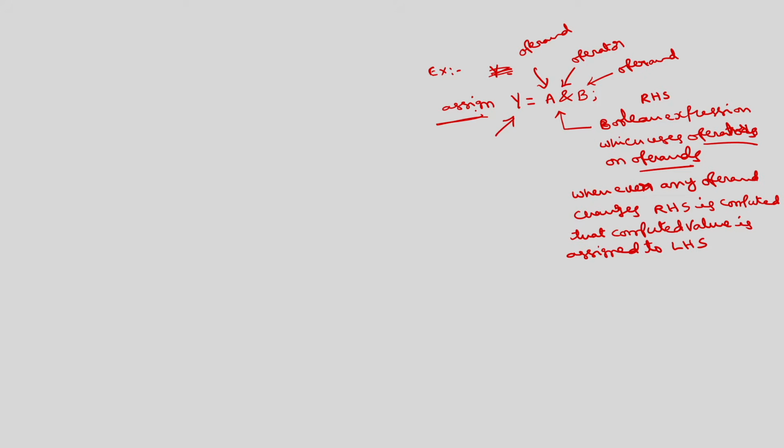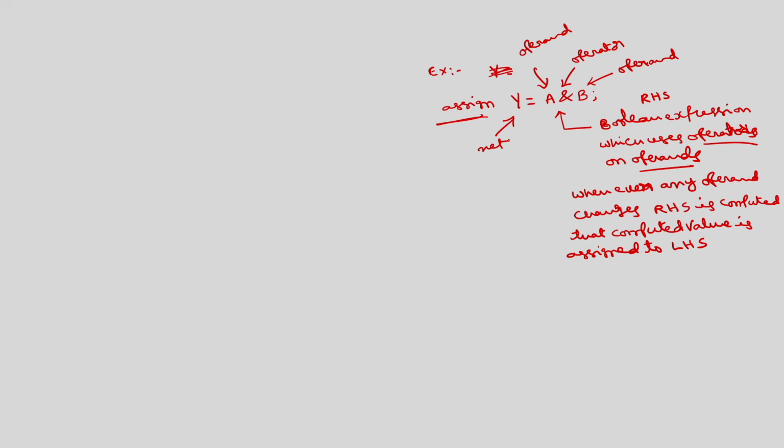Sometimes, we may want to assign the computed value to the left hand side net after some time. In that case we can use delay also. Another example of this assignment with delay is, suppose I write assign, followed by the symbol for delay which we have discussed in the earlier classes, 5. So, I want to assign after 5 milliseconds Y is equal to A and B.